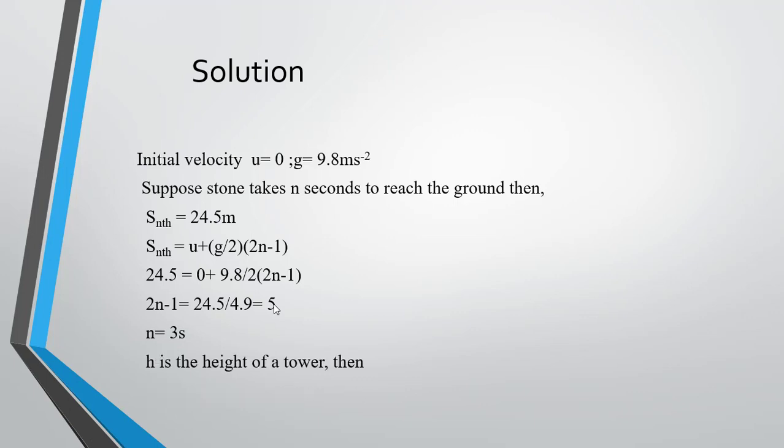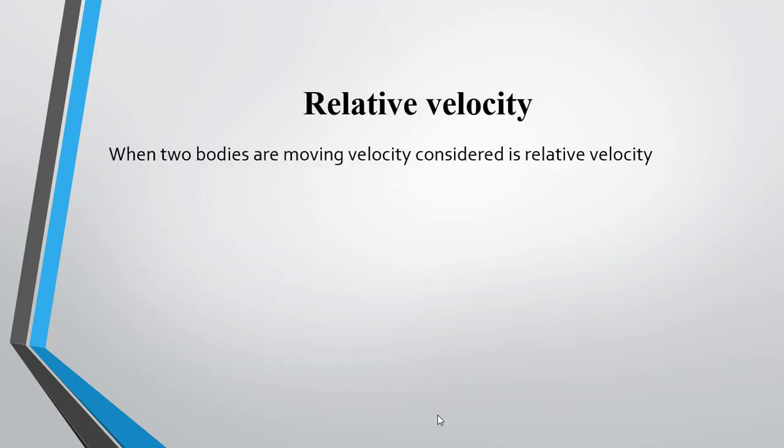If we have the time, how can we find the height of the tower? We can use our equation of motion, h equals ut plus half gt square, because u and t are known and g is given, so we can easily find the height of the tower. On putting the values in this equation, we get 0 into 3 plus half into 9.8 into 3 square. We get the value of h as 44.1 meter, which is the height of that tower. Now another concept we have: relative velocity.